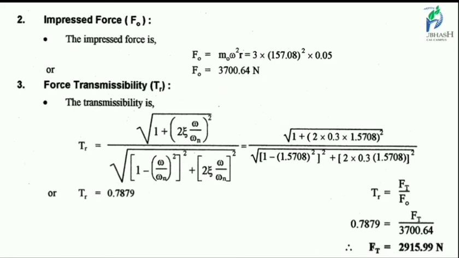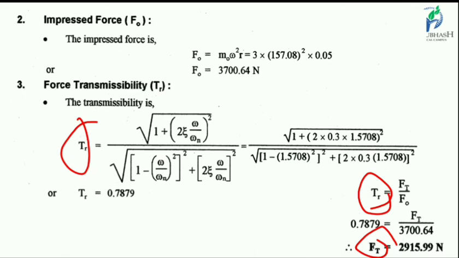And now we have to find the force transmissibility TR. We have to find the force transmitted to the foundation, but we know that force transmissibility is equal to Ft upon F0. It is the ratio of the force transmitted to the force generated in the system.